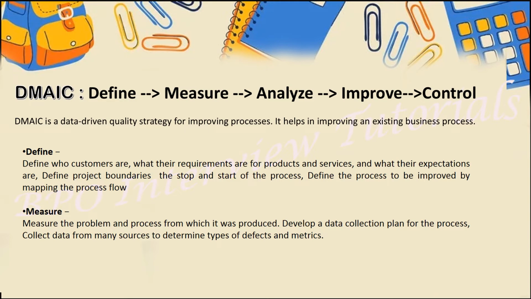Next we have a measure. Measure, which means we will cross check the problem and the process from which it is produced. Develop a data collection plan for the process. Collect the data from many sources to determine type of defect and the metrics. Measure, we will identify what is the basic problem in the process. For an example, I will give an example of Pareto analysis. Hope you have seen that.